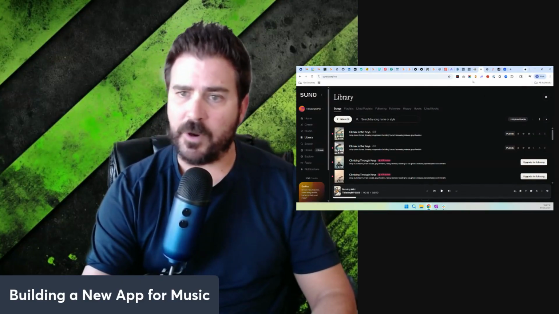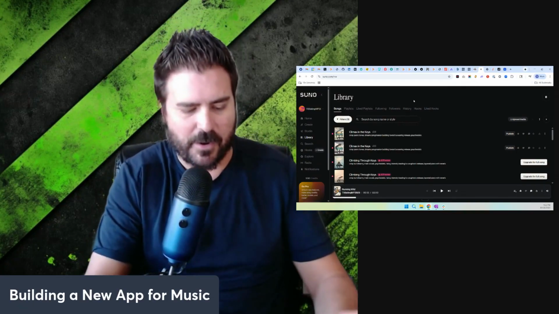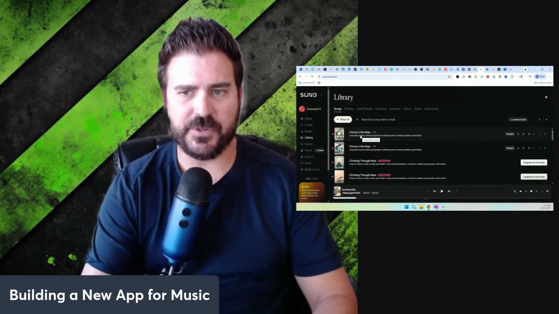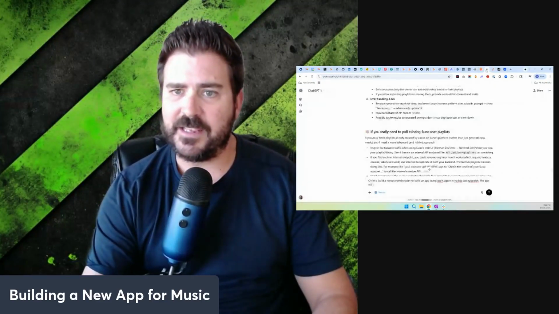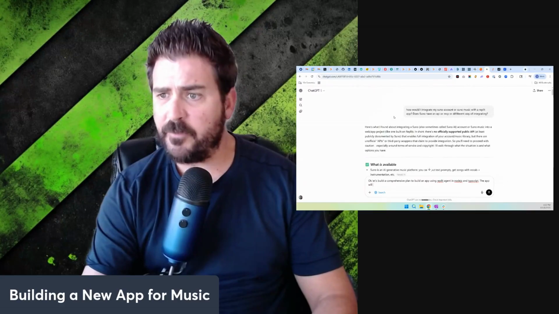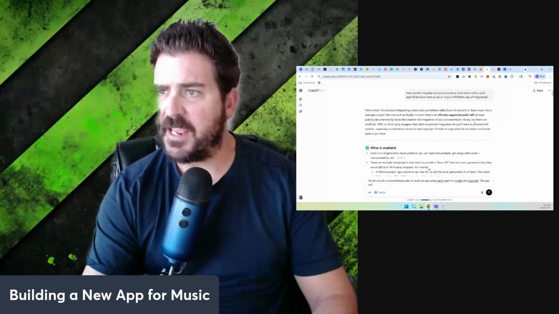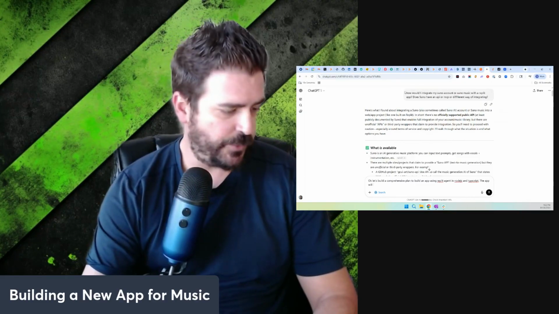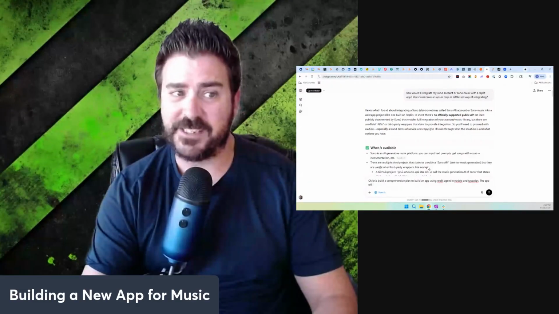So first, I wanted to see, okay, is there a way to build this? Will I be able to somehow automatically take this MP3 and run it through some system to be able to create music notation, right? Turns out that it is. I went to ChatGPT and I basically said, hey, tell me if there's any platforms that can convert MP3s or music into music notation. And it came up with a list of platforms. It came up with several, actually.